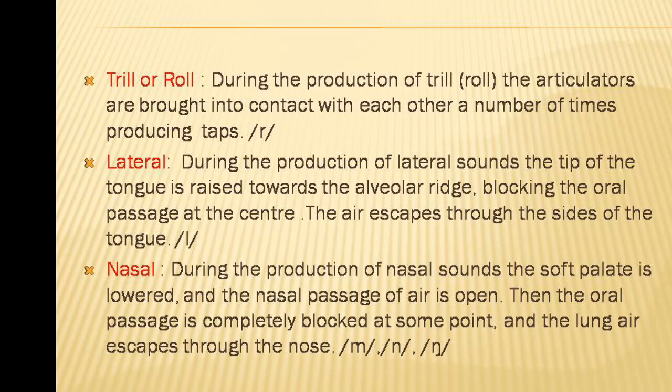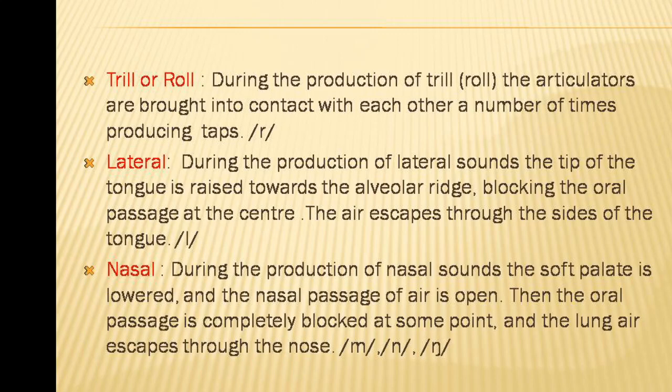Next is trill or roll. In the production of a trill or roll, the articulators are brought into contact with each other a number of times, as in r, producing a series of rapid intermittent taps. The tongue tip taps against the teeth ridge many times. The sound produced is a trill. It is considered typical of Scottish English.